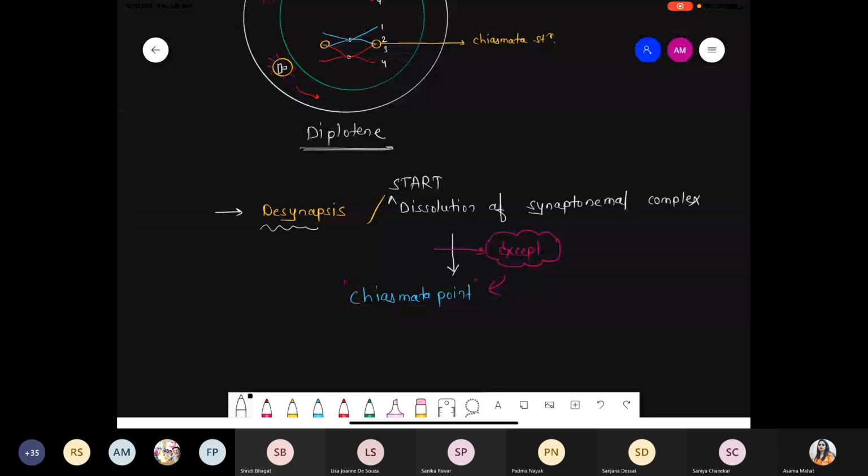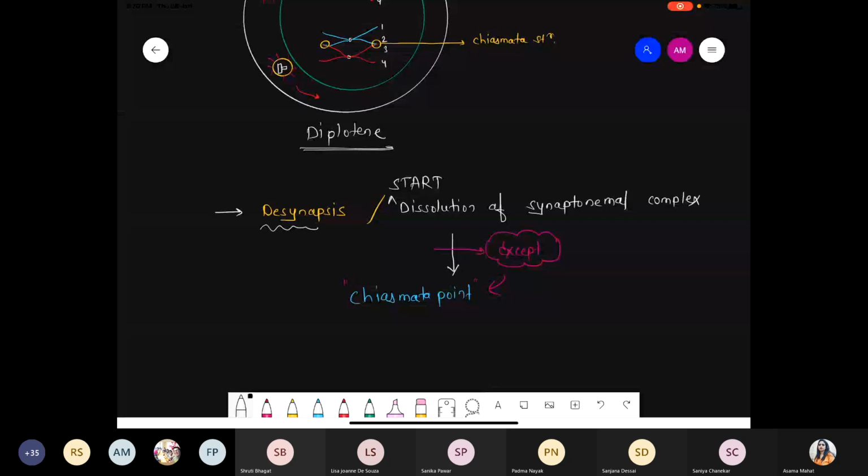They start dissolution. That is called desynapsis. So I'm using the word. First point, chiasmata. Chiasmata means what? Chiasmata are the areas where crossing over is done, and the synaptonemal complex is present.